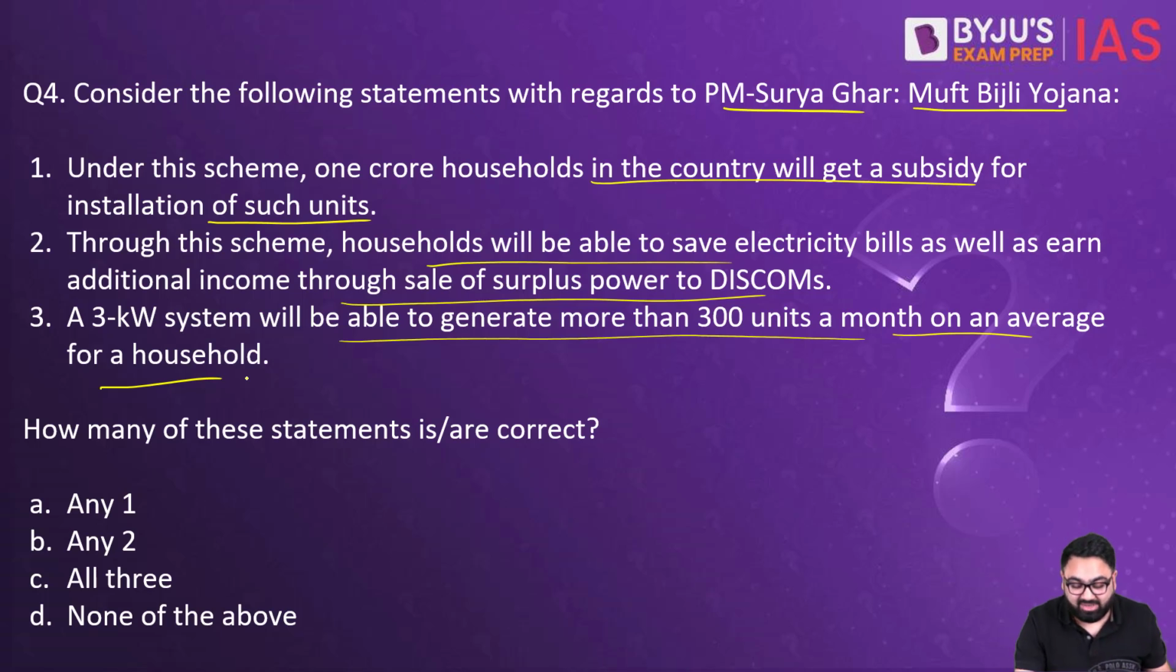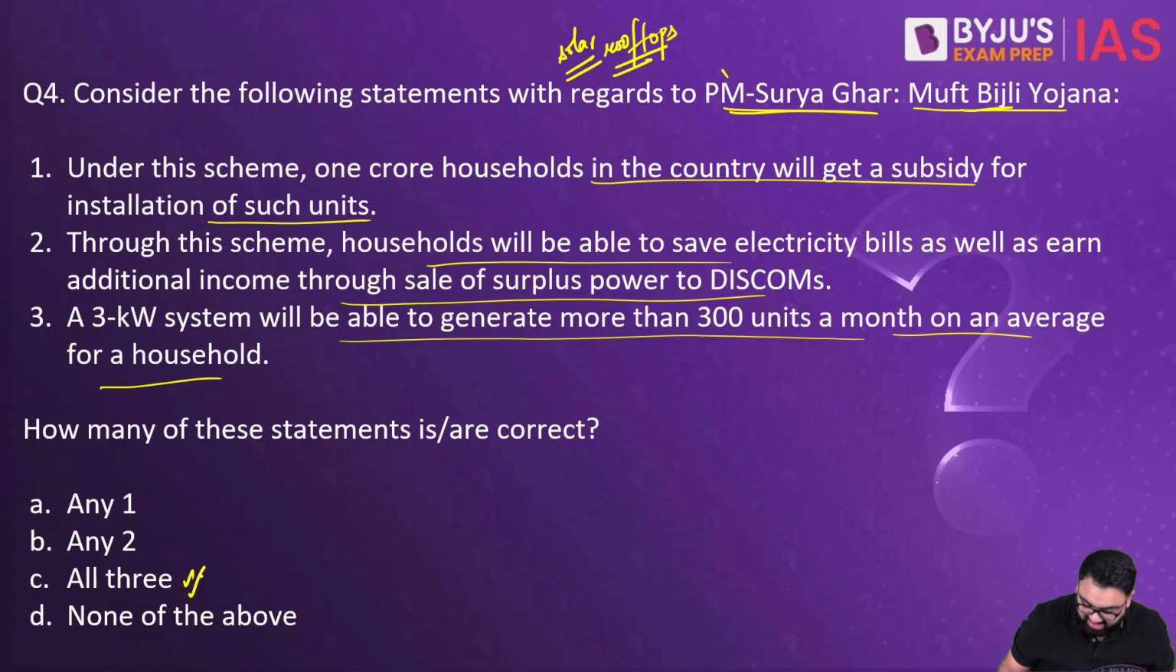Now, this is the scheme essentially under which the government is trying to set up solar rooftops. As you know, the government of India has been giving a push to solar energy and solar panel installations. The biggest problem there is that there's a lot of initial cost involved, and that is why it is problematic and not affordable for everyone. This is why the government has come up with this scheme, the PM-Surya Ghar Muft Bijli Yojana. Under the scheme, all these three statements are correct.